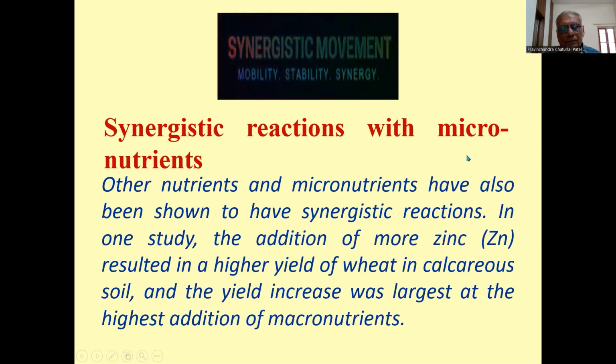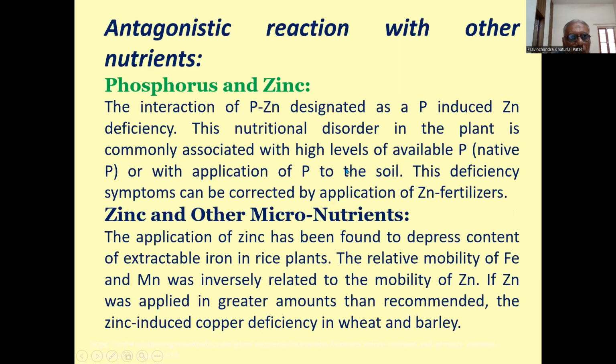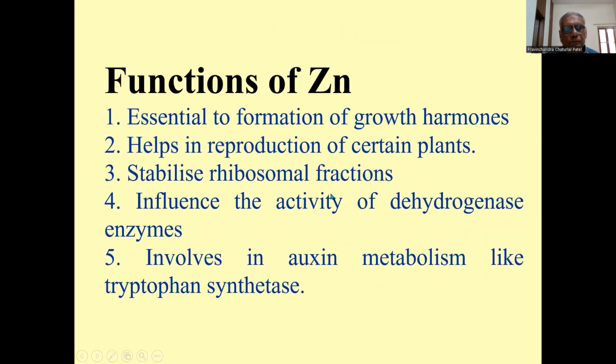Synergistic and antagonistic reactions with the micronutrients: nitrogen has a synergistic reaction with zinc, while phosphorus and zinc have an antagonistic effect. Similarly, zinc and iron, and zinc and manganese, also have an antagonistic effect.